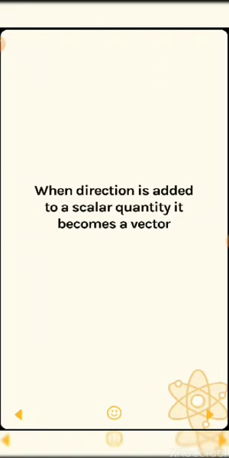When direction is added to a scalar quantity, it becomes a vector quantity. If you are moving from your home to your school and you add a direction there, towards east or west or south or north, whatever it is, then it becomes a vector quantity. Keep this in your mind.